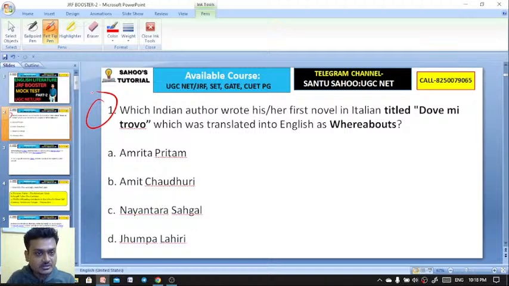A fantastic question here. The English translation is Whereabouts, and the author herself has translated this work into English, and she had written this book in Italian. Who is this author? Excellent. It's Jhumpa Lahiri. Well done, Godot. Whereabouts is a work by Jhumpa Lahiri, and this is the first novel in Italian, titled Dove Mi Trovo.